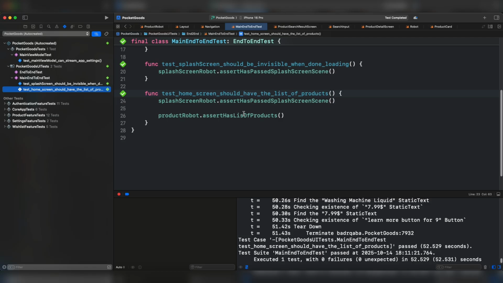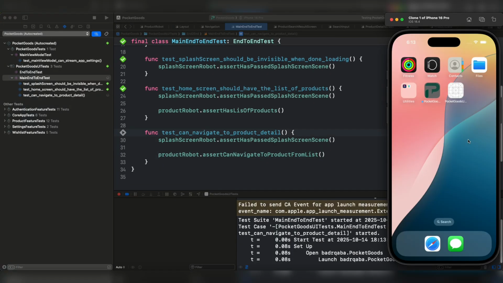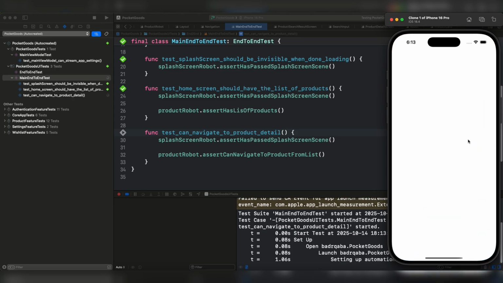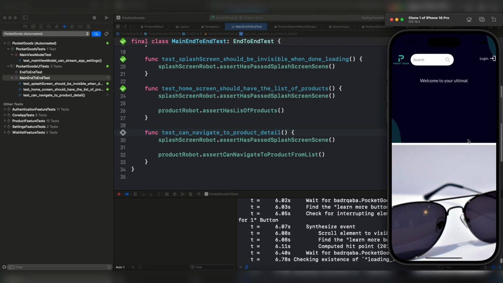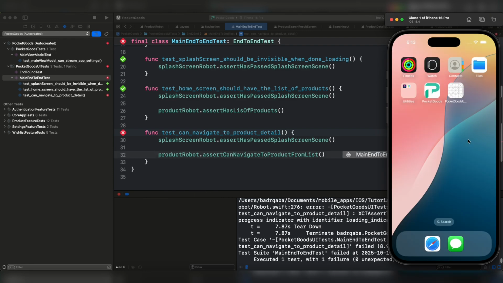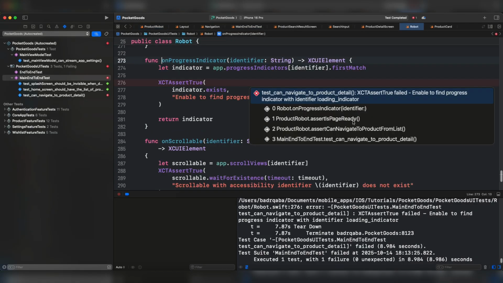Next test case, we need to make sure that we can navigate to the product detail screen. As usual, let's wait for the splash screen to be invisible, and let's call product assert can navigate to product from list. Let's run the test. And the test failed. For some reason, let's investigate. It's under the page is ready: unable to find progress indicator with identifier loading indicator.